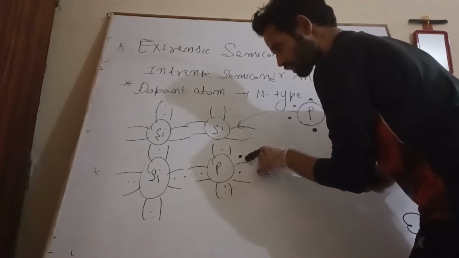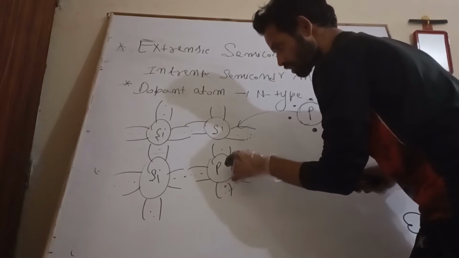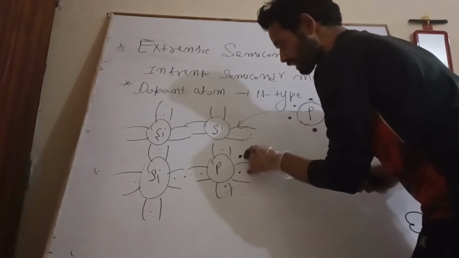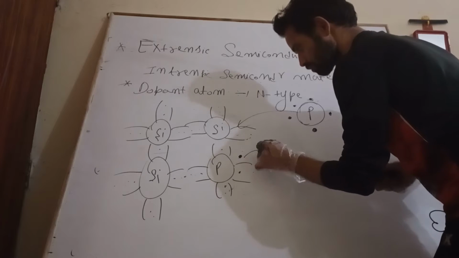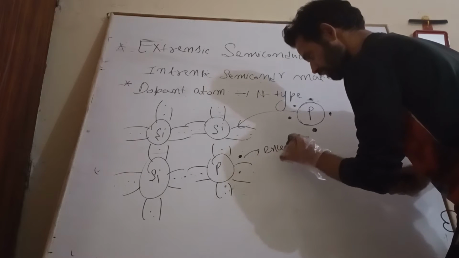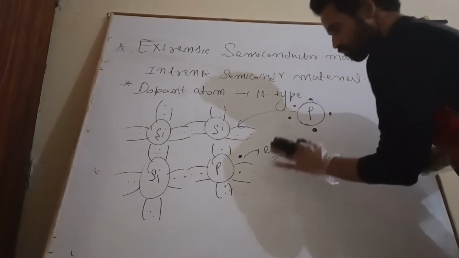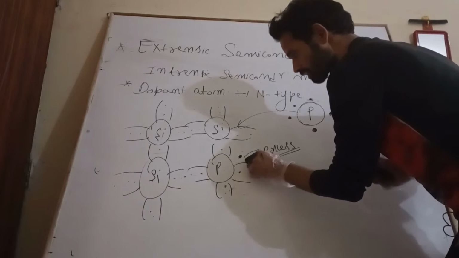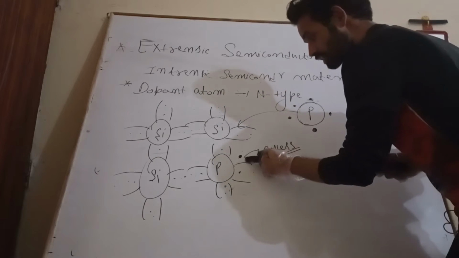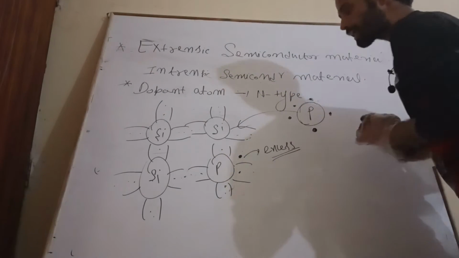This is a loosely bound electron that is connected to phosphorus. This is acting as an excess electron. This is my excess electron. You can see this is the excess electron.